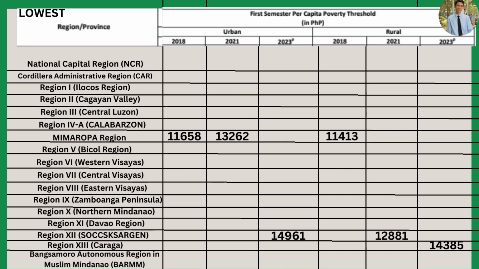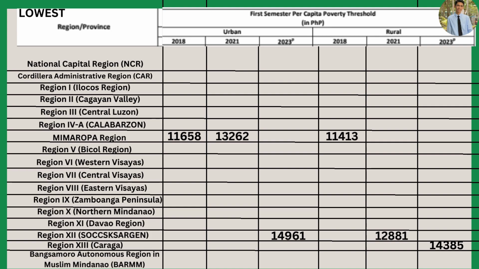In terms of lowest in poverty threshold, in 2018, the urban, it was Mimaropa, 11,658. While in 2021, it was Mimaropa again, consists of 13,262. While in 2023, it was Region 12, the Soccsksargen. In terms of rural, 2018, it was Mimaropa again, consists of 11,413. While in 2021, it was back in Region 12, the Soccsksargen, consists of 12,881. While in 2023, it was Region 13, the Caraga.